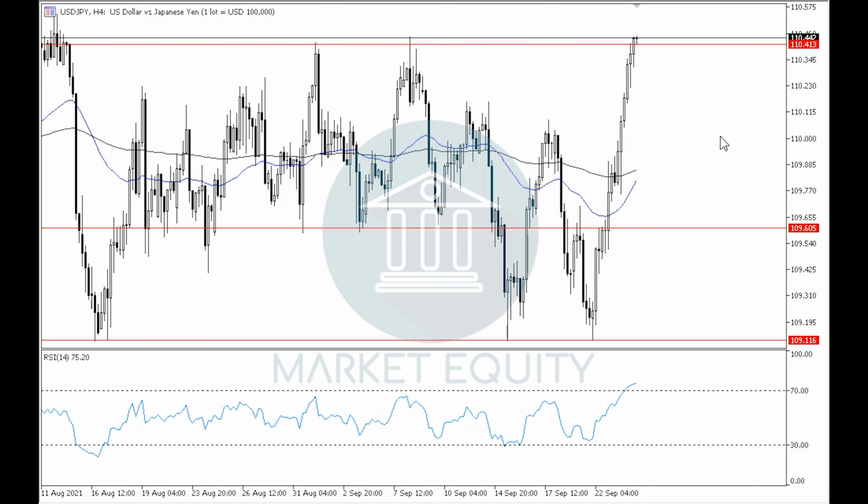to be talking about some of the important instruments and their price movement predictions for the day, which falls on a Friday, 24th of September 2021.